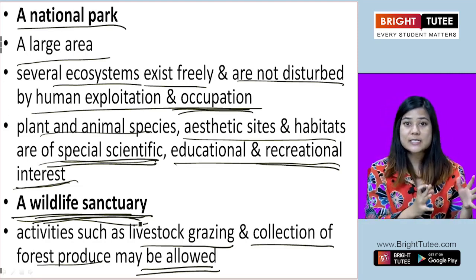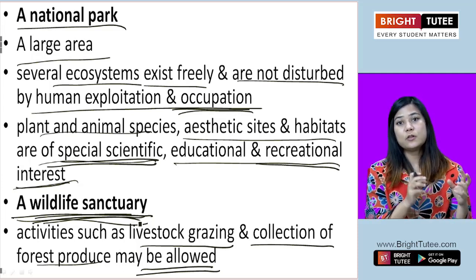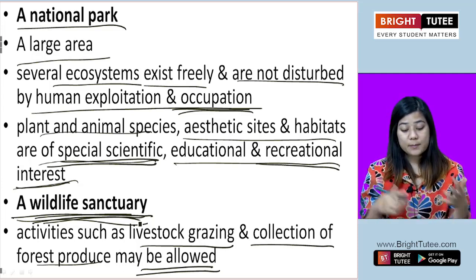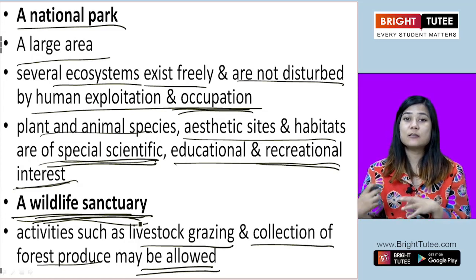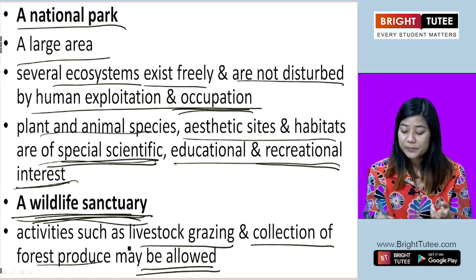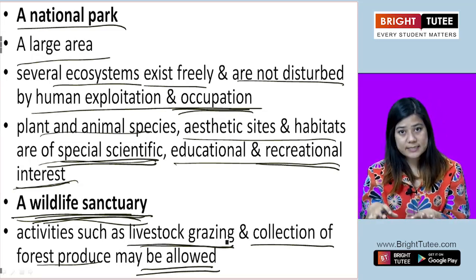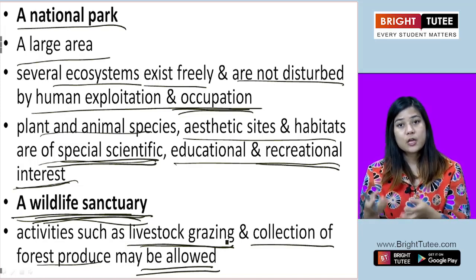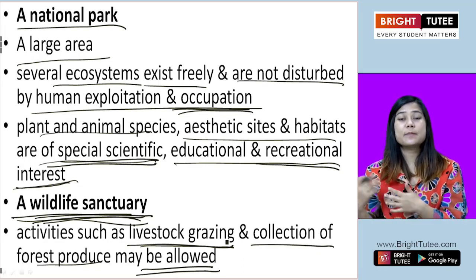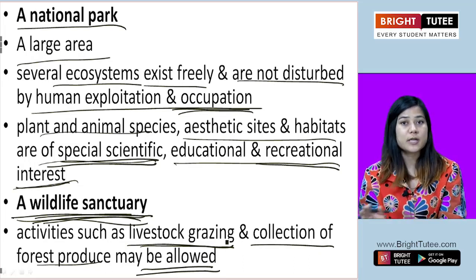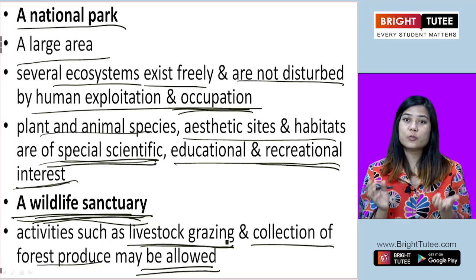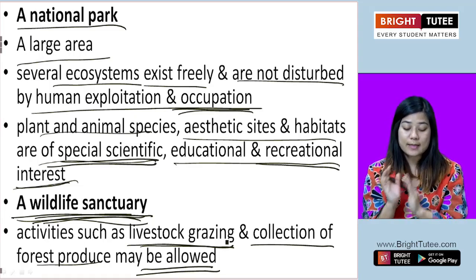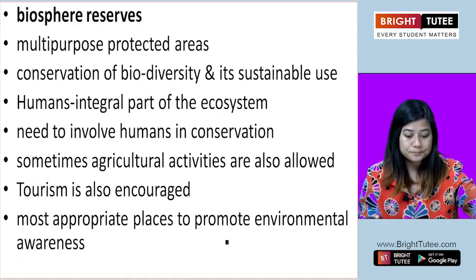They are completely free from human occupation in any sense. But in the wildlife sanctuary, humans can go, take their livestock, let the livestock graze there, also use that area, the forest produce, to be collected and taken back with them for their consumption and use. Okay, so that is the only difference between national park and the wildlife sanctuary.